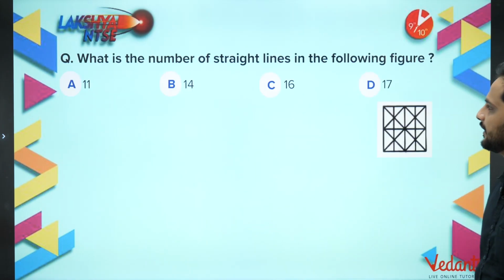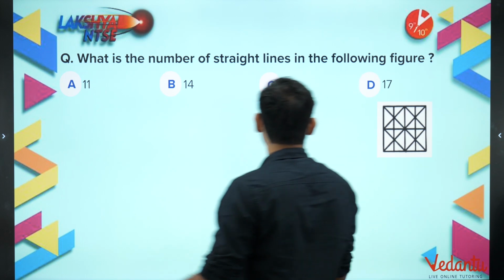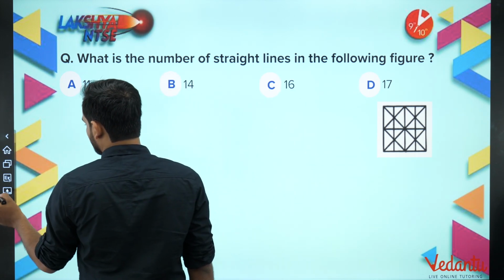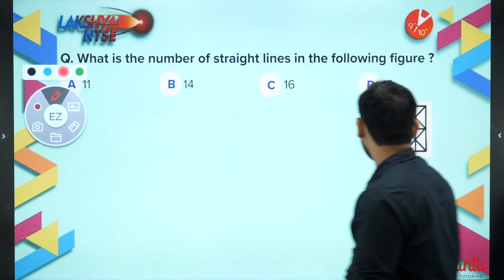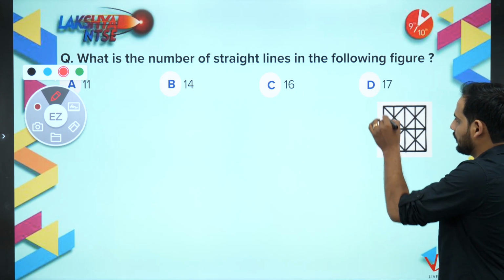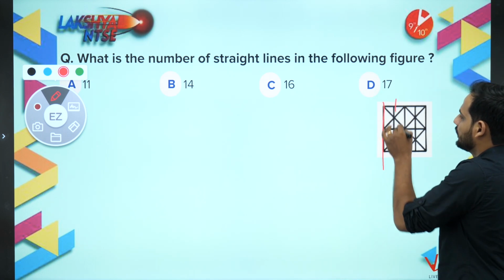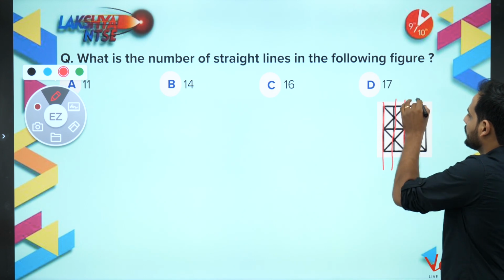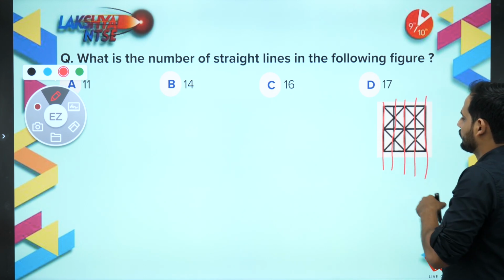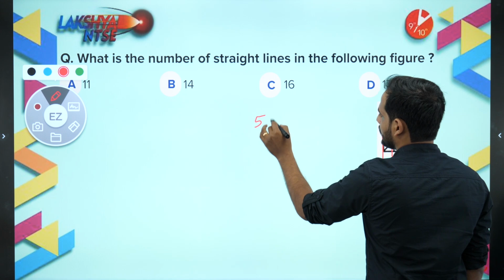So the next question will be, what is the number of straight lines in the following figure? Again, bachcho, you have to find out the number of straight lines. So let us count it. Let us first count the vertical ones. 1, 2, 3, 4, 5. 5 plus.